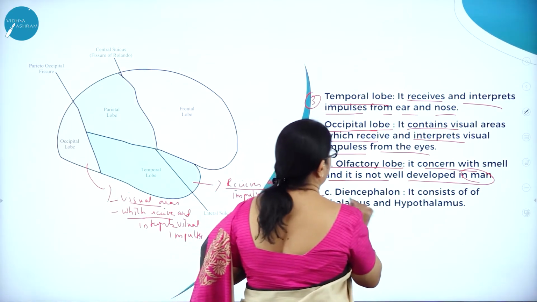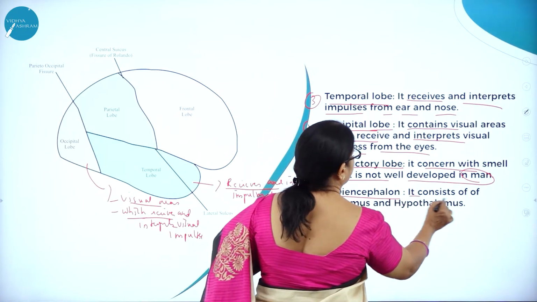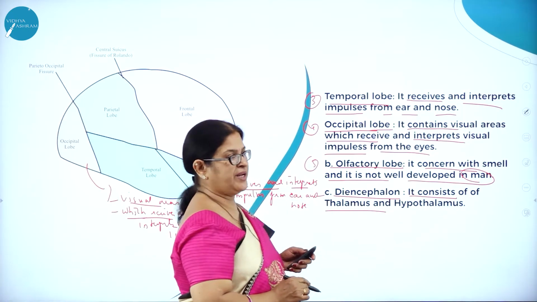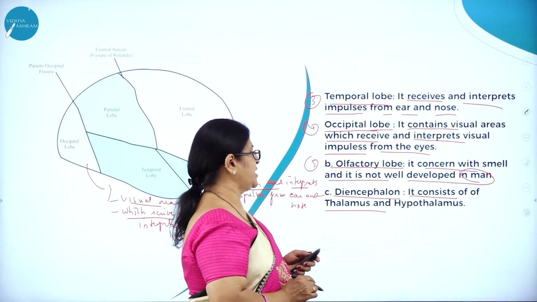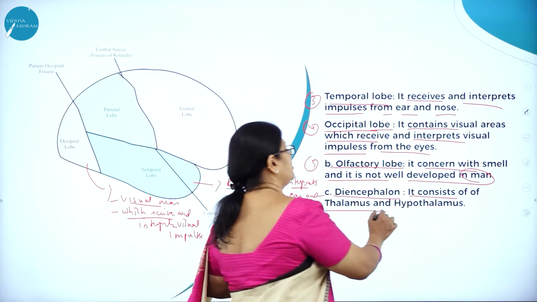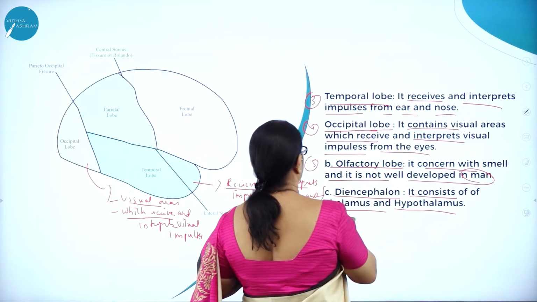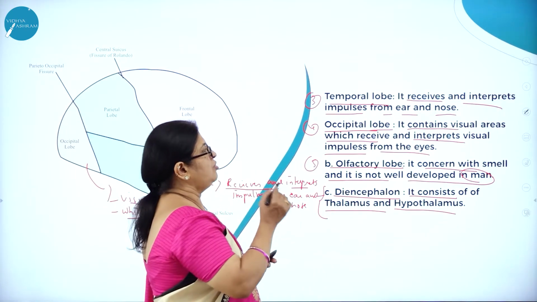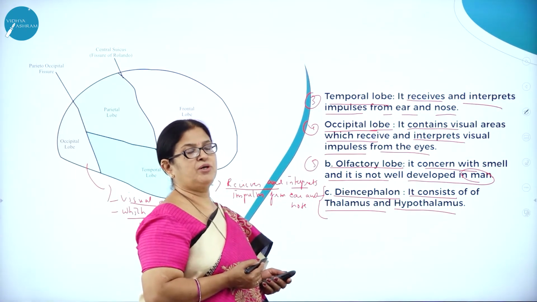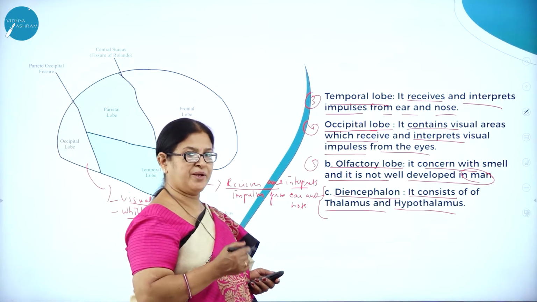Then moving on to diencephalon. We know the next part of the forebrain is the diencephalon. It consists of thalamus and hypothalamus. Now let us understand about the diencephalon. So hope we have understood about the forebrain, which consists of cerebrum.